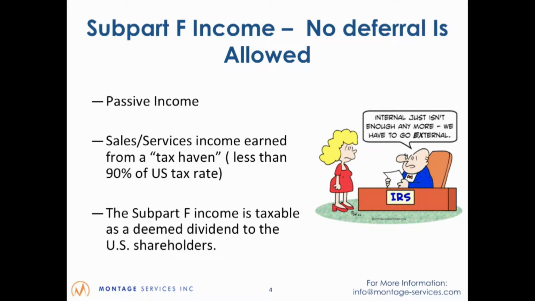So even places like the UK have a tax rate that's less than 90% of the United States tax rate. But obvious places such as the Cayman Islands or Hong Kong or any location that has a lower tax rate will potentially create this foreign-based sales company income, which would then create deemed dividends back to the U.S. shareholders.